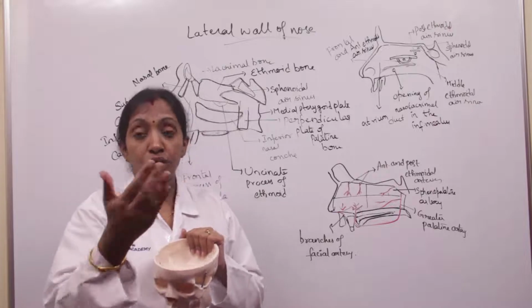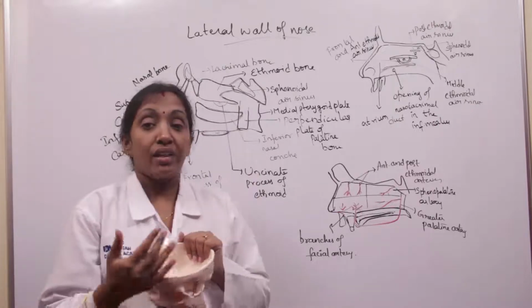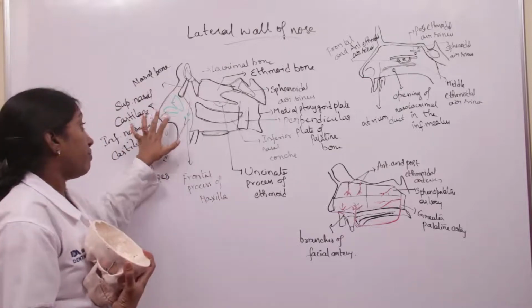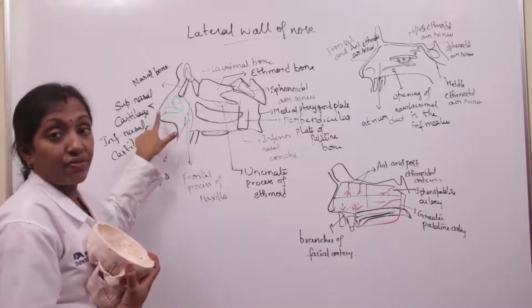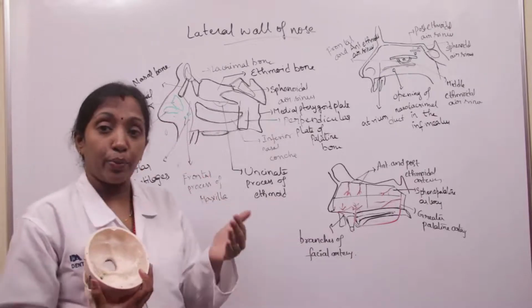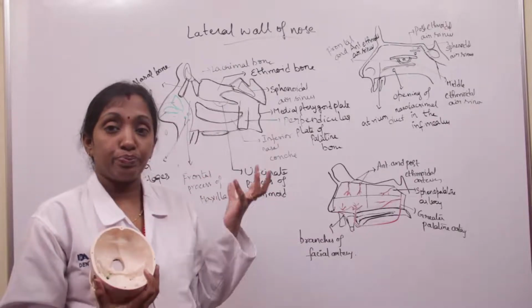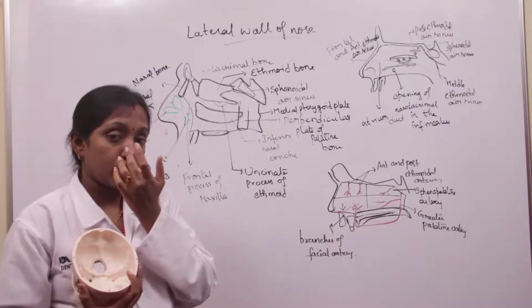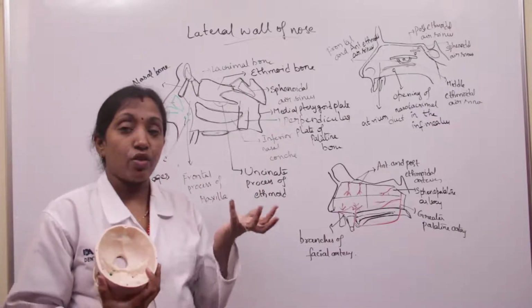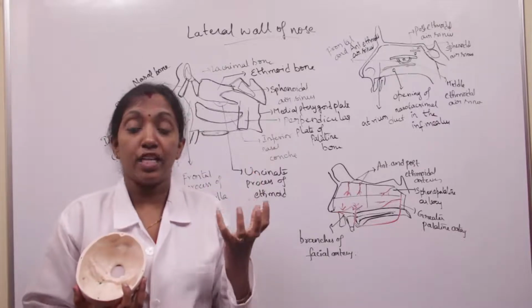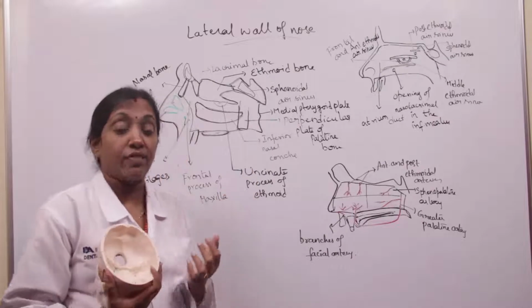The lateral wall of the nose consists of three parts. The first is the vestibule, then the cartilaginous part, and then the bony part. This is called the vestibule of the nose, and it consists of fibrofatty tissue, with stiff coarse hair present in the vestibule.